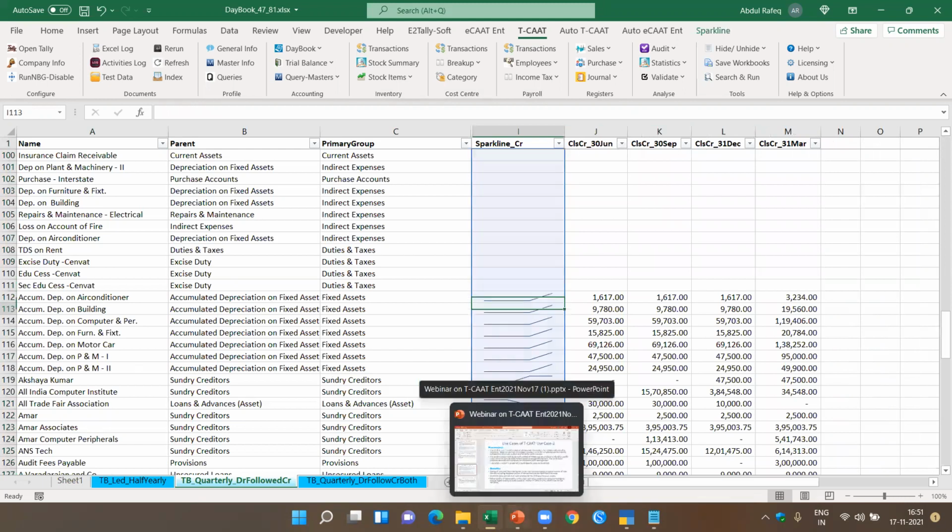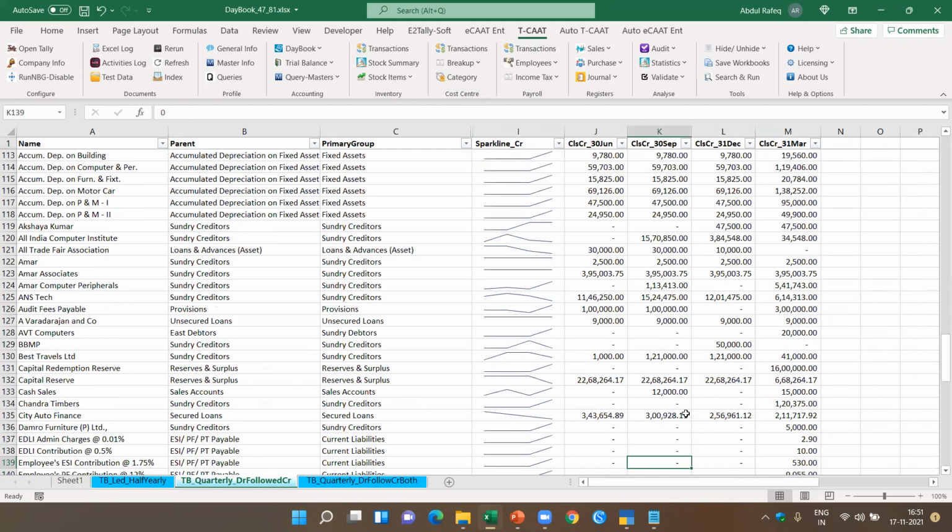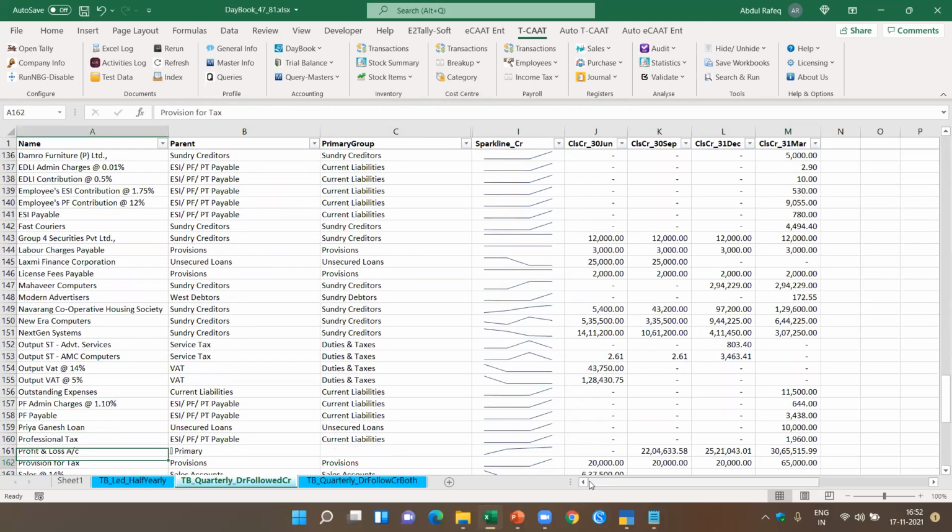So in the trial balance itself, I can do a lot of analysis just by this, because it gives me the sparkline for each of these accounts. Here, immediately I'll be able to get to know this particular party: there are the major purchases and the major credits here, and the balances come down. So if there is any window dressing or any adjustment done during the year, I'll be able to quickly pick up the pattern for all the accounts in one go. For this capital reserve, there is no major change, so I get a complete overview of this.